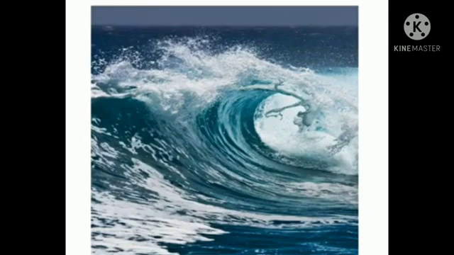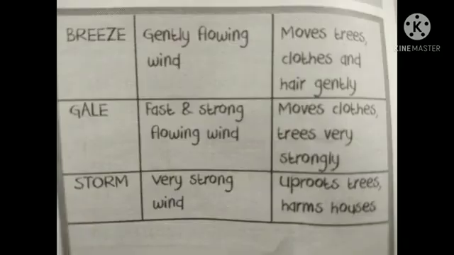If the waves are very big in the seas, then what is the meaning here? What is the meaning, children? Yes, the speed of the wind is more. Now tell me what we have discussed here. Breeze, gale and storm. Okay? Yes, children. After this, see this table. Gently flowing wind we call a breeze, fast and strong flowing wind is called a gale, and very strong wind we call a storm. Okay, remember this table.